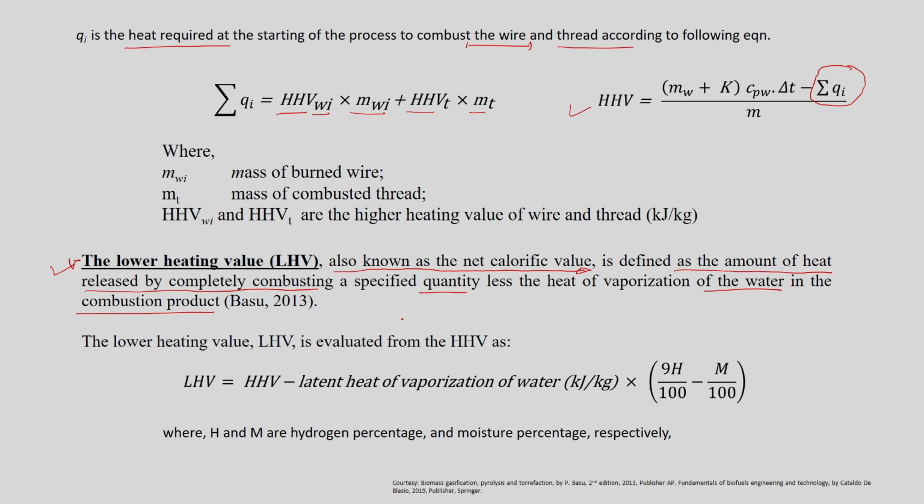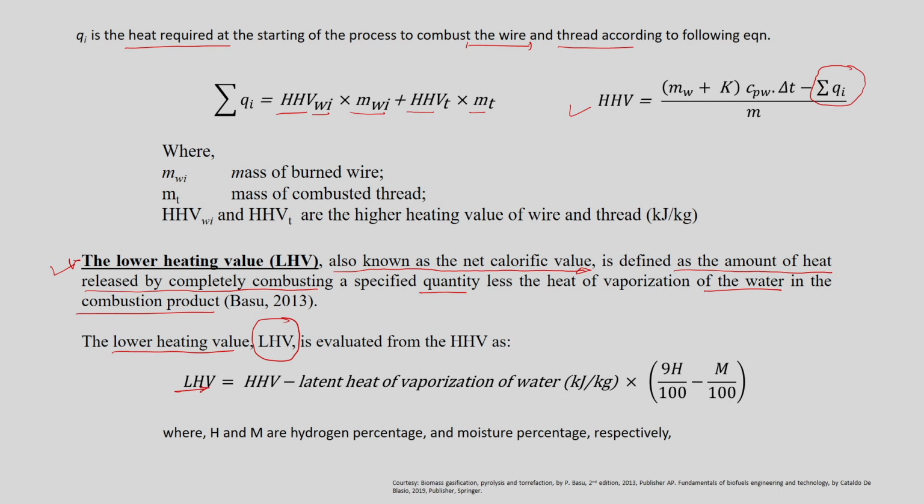application is a lower amount, because it is less than the exact energy in the form of chemical energy stored in the fuel. As a result, while calculating the LHV value, we subtract this latent heat of vaporization of water from the HHV value to get the exact lower heating value of a fuel, or the sample to be analyzed. So, the lower heating value, that is nothing but the LHV, is evaluated from the HHV value itself. So, there is a relation between the HHV and LHV value which is used to estimate the lower heating value of a sample.